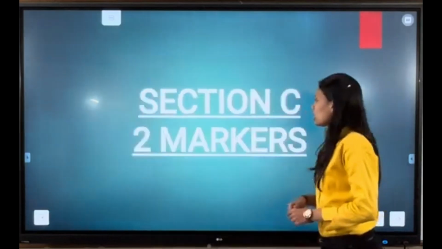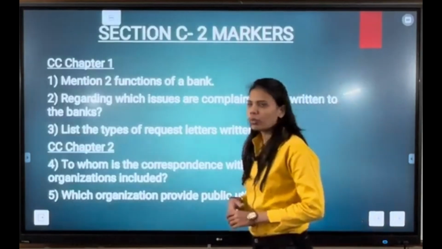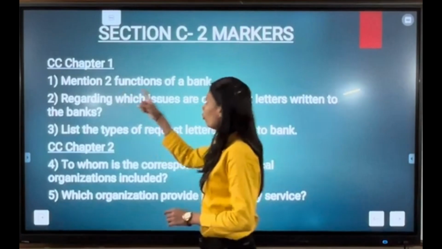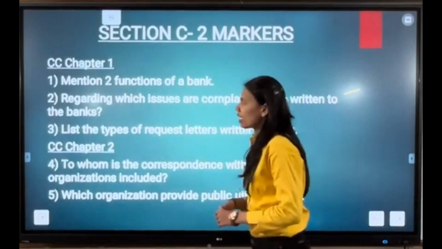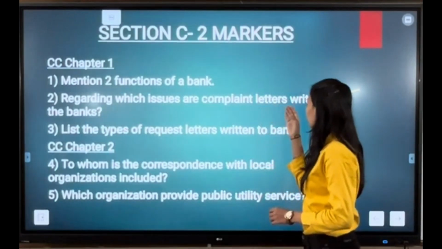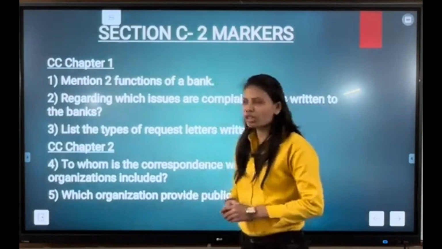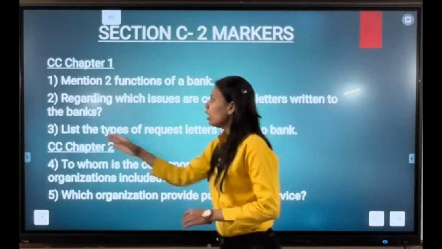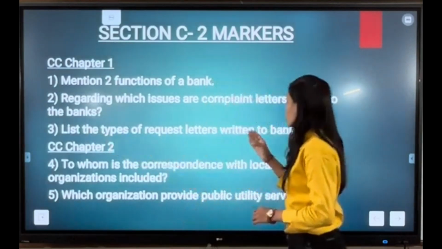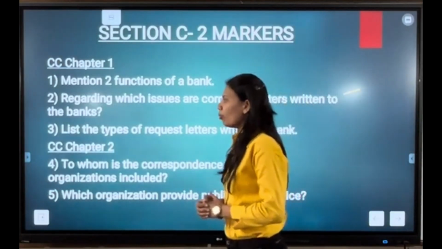Your section C. From chapter number 1, we have our first question as: mention 2 functions of a bank. Second question is regarding which issues are complaint letters written to the banks. Our third question and the last question from chapter number 1 is: list the types of request letters written to the bank. Now moving ahead with CC chapter number 2.